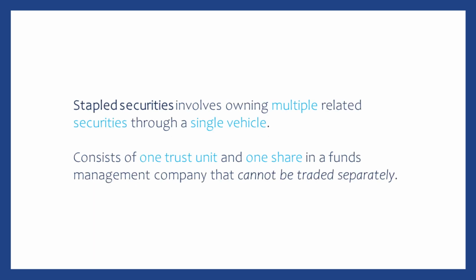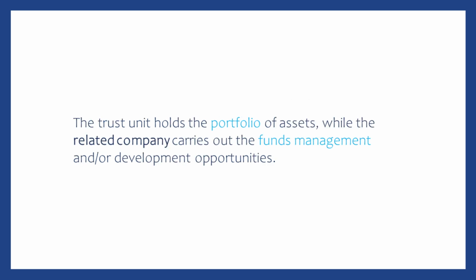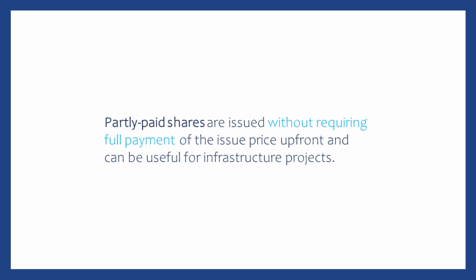Stapled securities. A stapled security involves owning two or more related securities through a single vehicle. Typically, a stapled security consists of one trust unit and one share in a funds management company that cannot be traded separately. The trust unit holds the portfolio of assets, while the related company carries out the funds management and/or development opportunities.